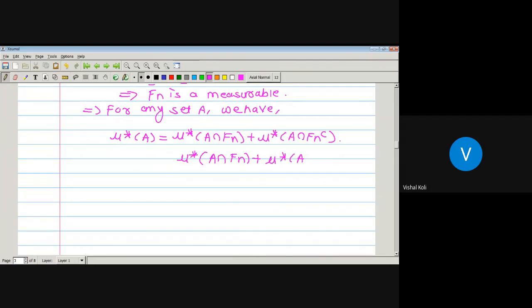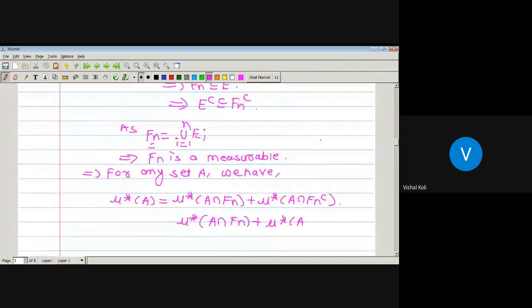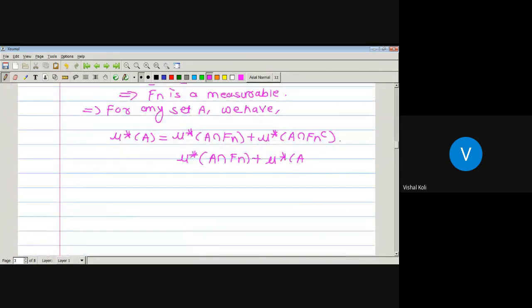Now Fn is a subset of E, and E complement is a subset of Fn complement. So if we replace this Fn complement by E complement, what is the change in this inequality, less equal or greater equal? Greater equal, because E complement is a subset of Fn complement. So outer measure of A is greater equal to outer measure of A intersection Fn plus outer measure of A intersection E complement.